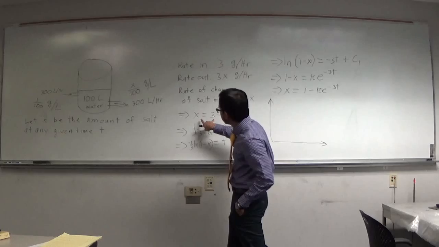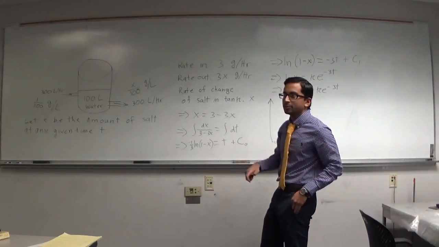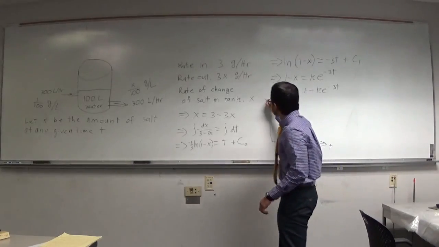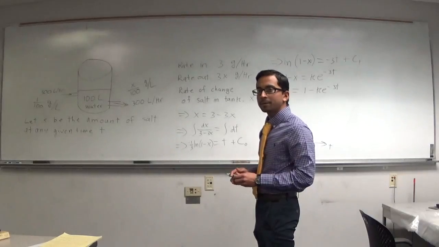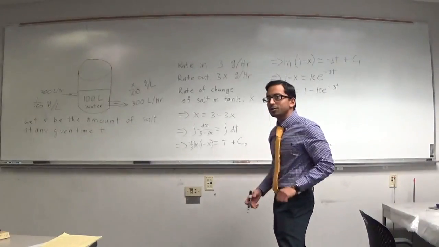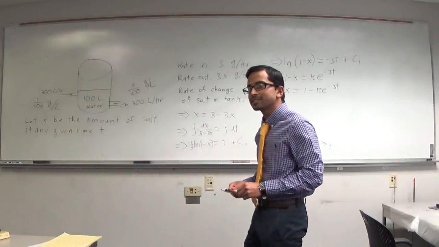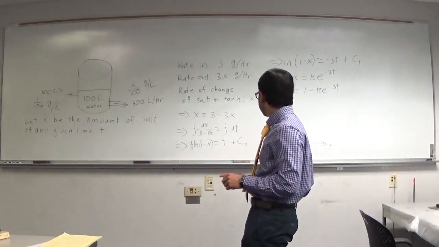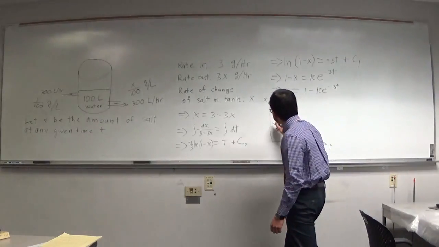So what's the first thing we do when we sketch a direction field? We find when the slope is 0. We find when the slope changes. Okay. So when is the slope going to be 0 for this case? When x is 1. So when x is 1, the slope is going to be 0.